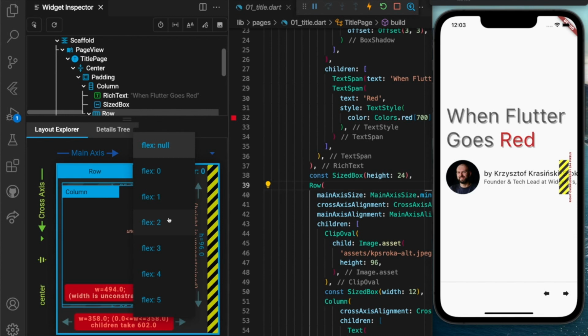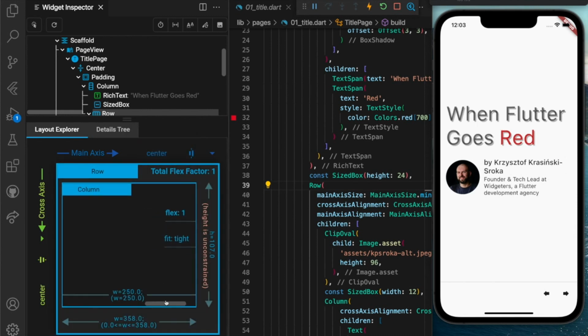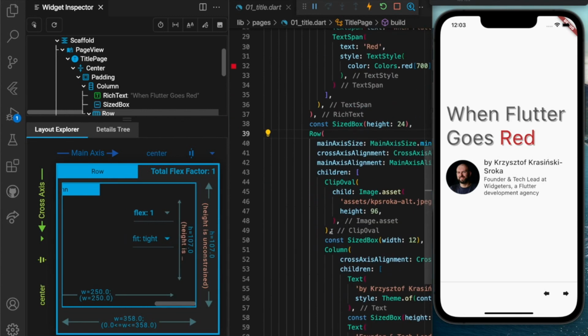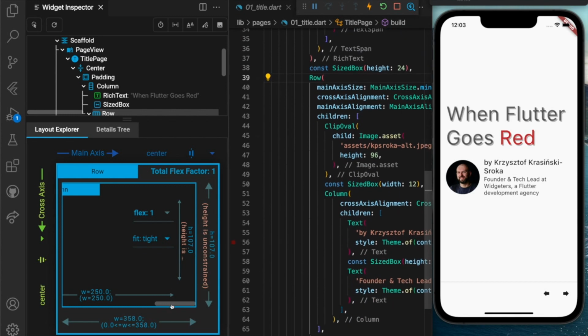For example, we can add flex, and adding flex 1 is similar to what we would do if we wanted to add an expanded widget. This actually doesn't change the code, but lets you manipulate some parameters to see how the layout changes.